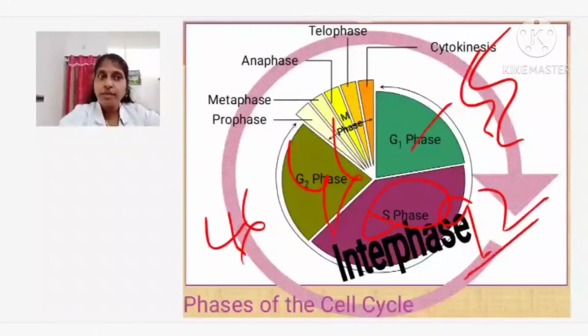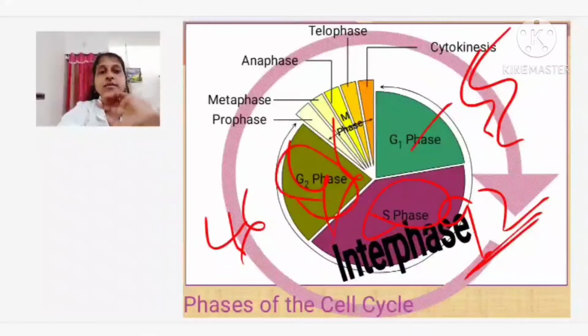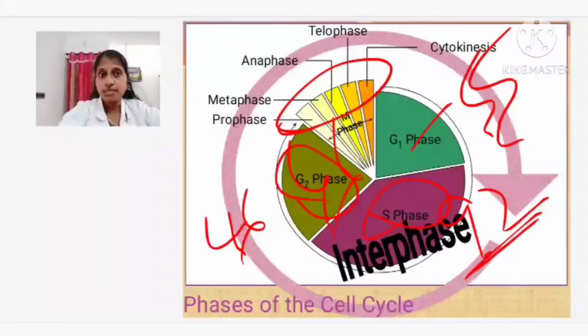Actually 92 will be there, but the chromosome number is not increasing because each has formed its duplicate, but they are remaining in close contact. So this 46 will remain 46 only, but when you are saying the content, it would be equivalent to 92. That is taking place in the S phase. Thereafter in the G2 phase, they will check if everything is okay for division, otherwise they will be synthesizing, especially the protein which is needed for the building of the cells, and they will be going for the next division called the M phase, right.